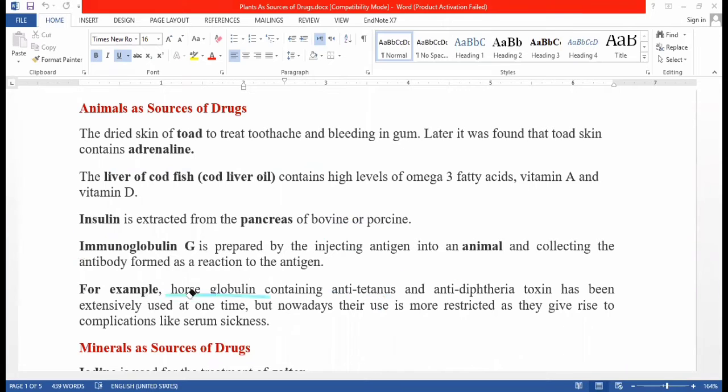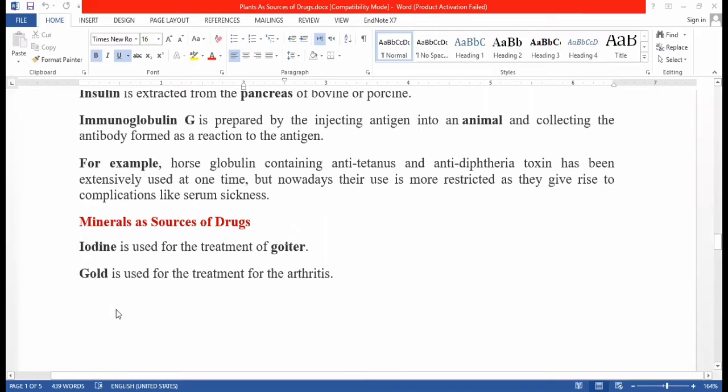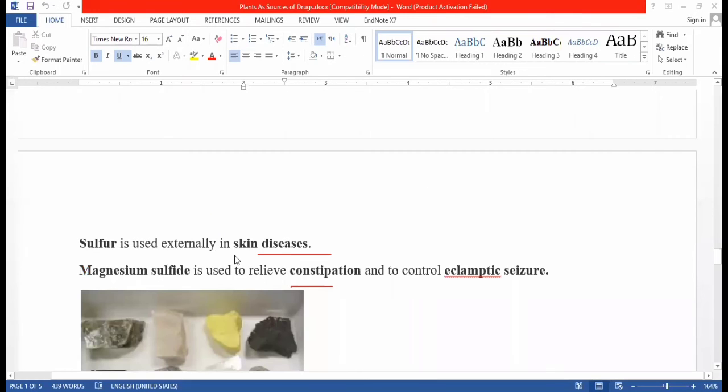Another source of drugs is minerals like iodine, gold, and sulfur. Iodine is used for the treatment of goiter. Gold is for arthritis treatment, and sulfur for skin disease. We use mostly the mineral sulfur and magnesium sulfate.